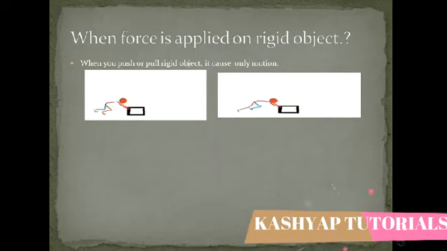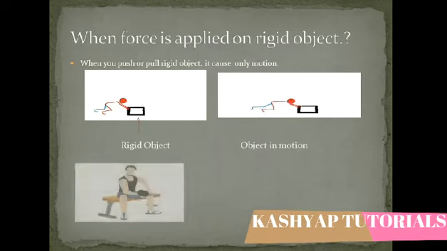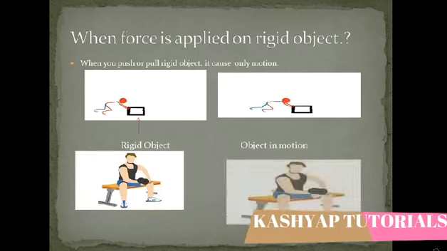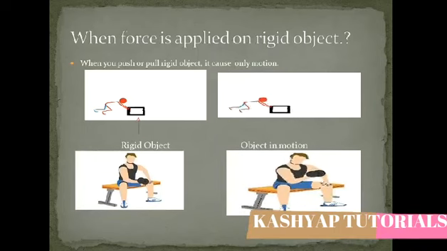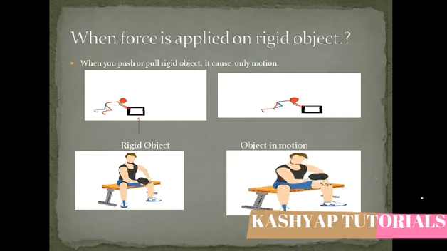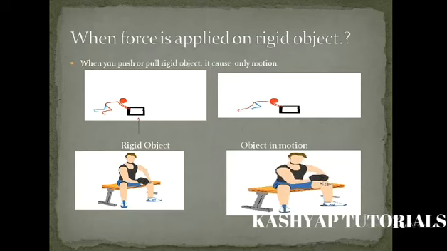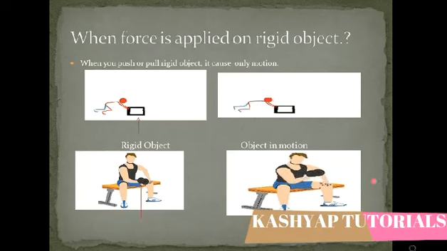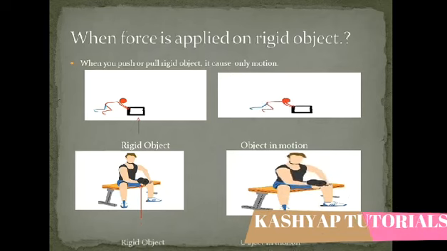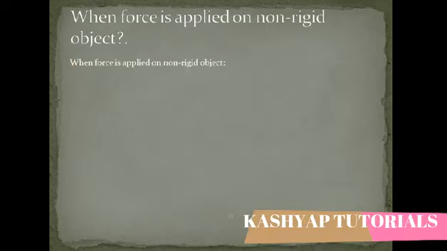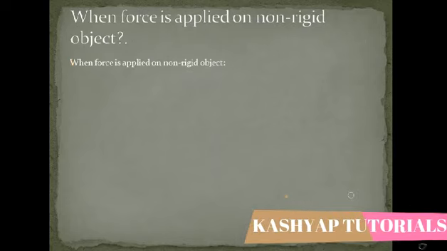Similarly, in another example, a boy is holding a dumbbell. When he applied force, he can move that dumbbell in the upward direction. So these are examples of when force is applied on a rigid object. At the same time, we understood what a rigid object is. Now, we have seen that when we apply force on a rigid object, it is set in motion.